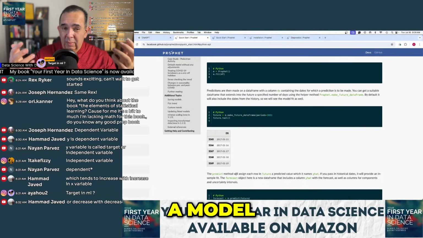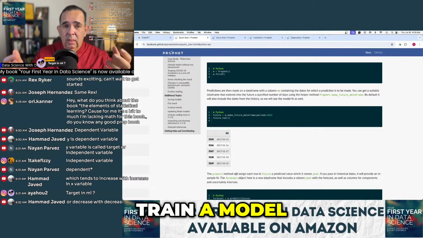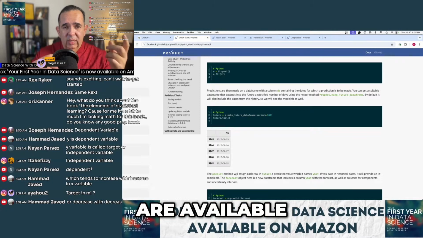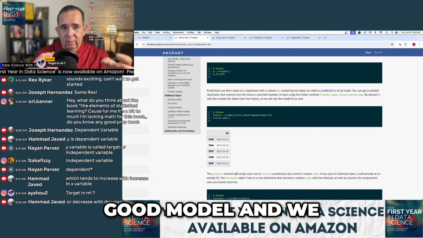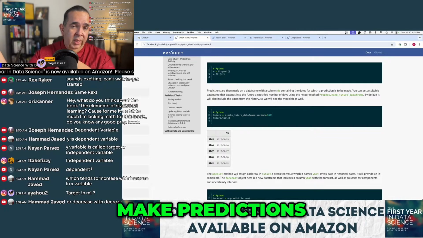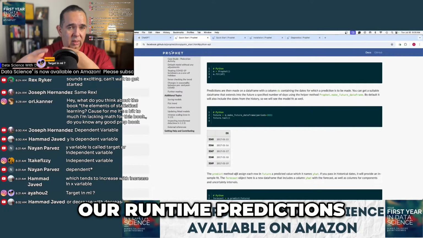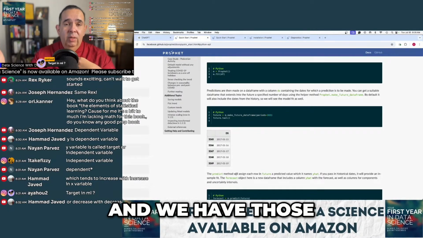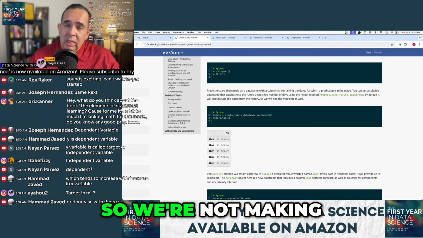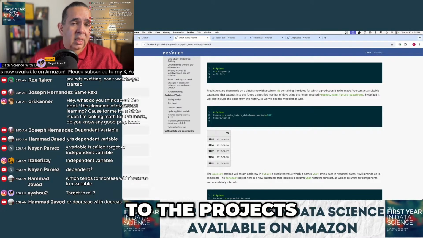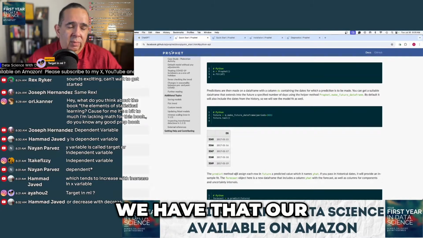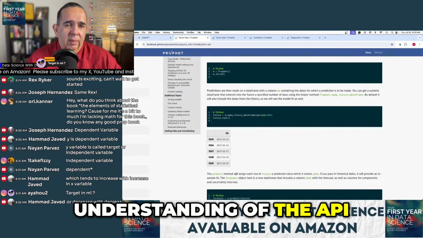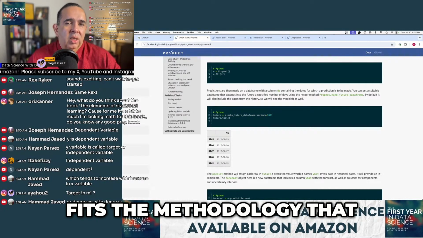We're going to try to fit a model, we're going to try to train a model, so we know we have fit functions that are available, and then eventually we'll land on a good model, and we want to know how to use it to make predictions, right? Our runtime predictions. And we have those components here, right? So we're not making any judgments yet. We're not thinking ahead to the projects. We're just verifying that our understanding of the API fits the methodology that we want to apply.